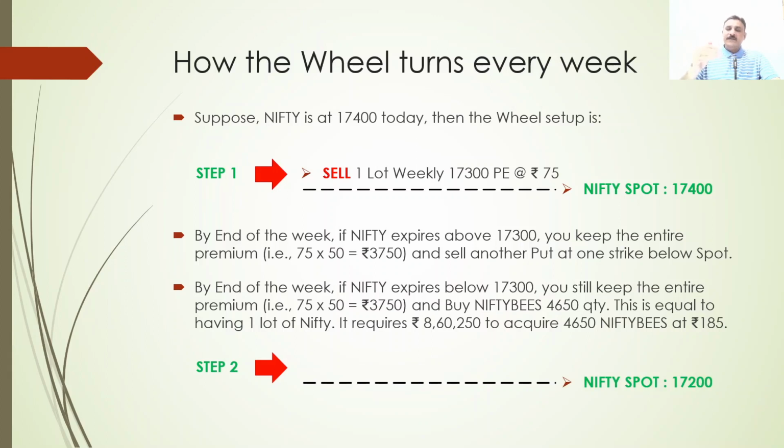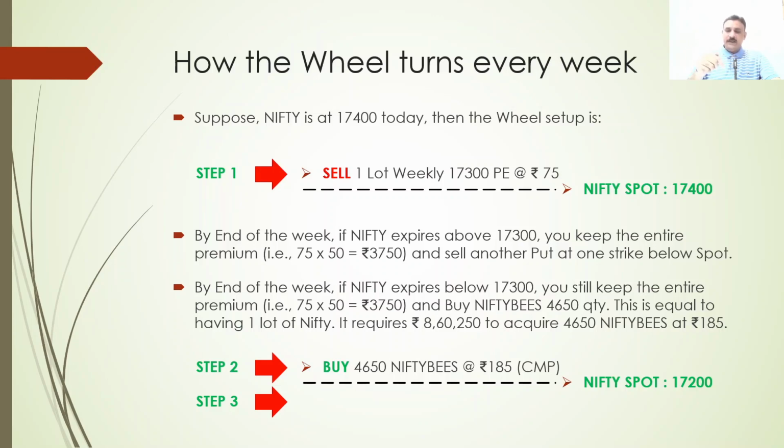Now, see, we are going for the Nifty BeES purchase. The spot has come to 17,200. At 17,200, you are buying the Nifty BeES at 185 rupees, which is the current market price. Then we go to step 3. The moment you buy the Nifty BeES, you have already booked a loss in the put, right?